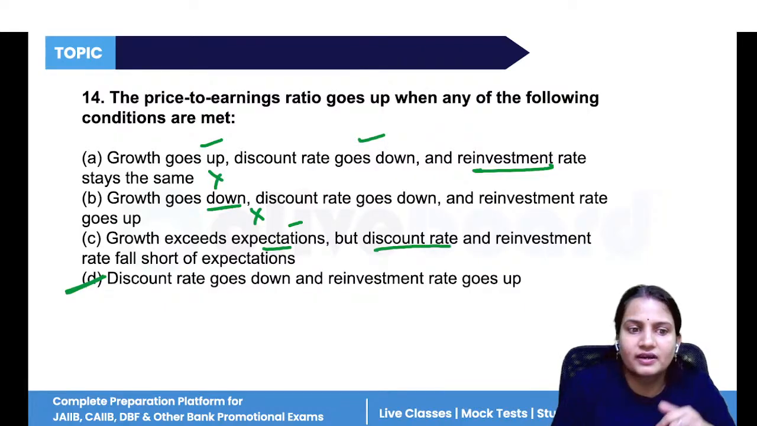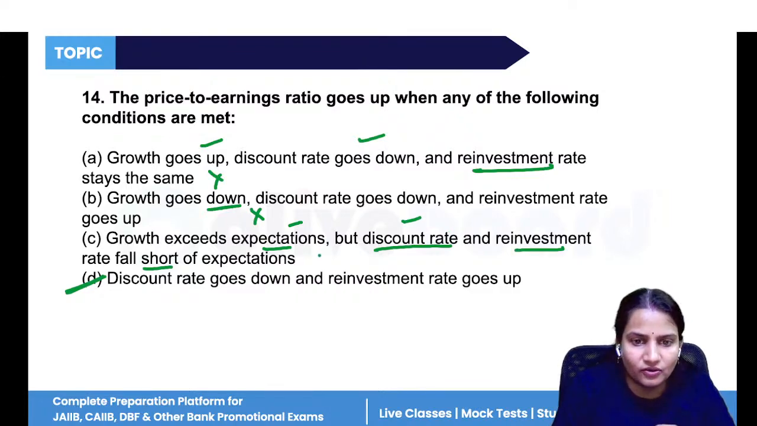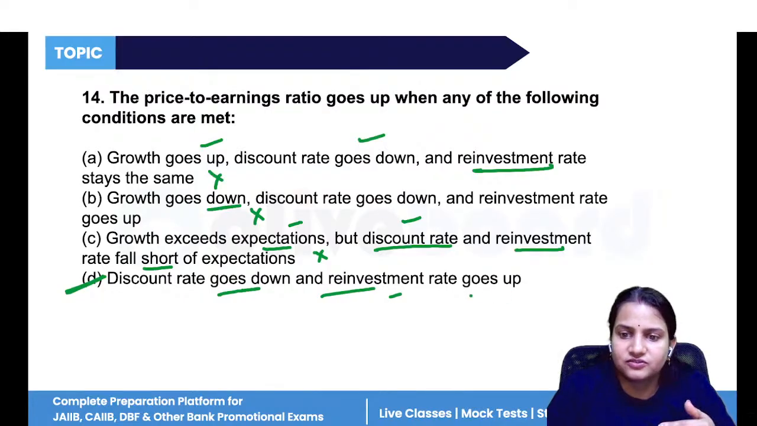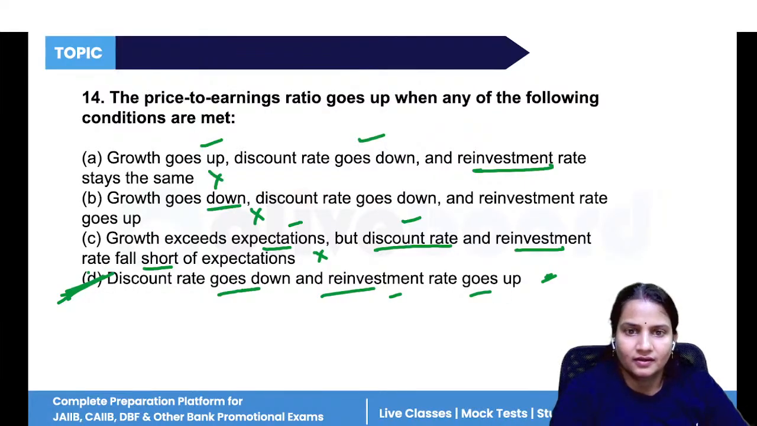But discount rate falls. This is correct. But reinvestment rate also falls. This is not correct. Here, discount rate goes down. Yes, when price to earning ratio goes up. But reinvestment rate also goes up. So option D is the correct one. All right.